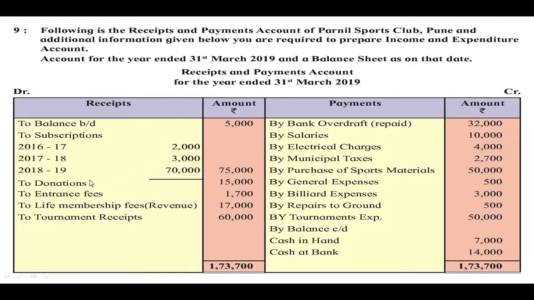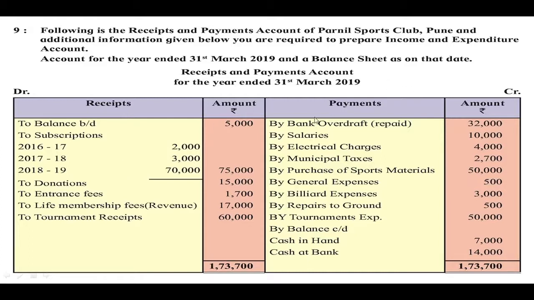It means 2018-19 is the current year and 2016-17 and 17-18 are the previous years. So that difference you have to understand. Then to donations, to entrance fees, to life membership fees revenue, to tournament receipts.